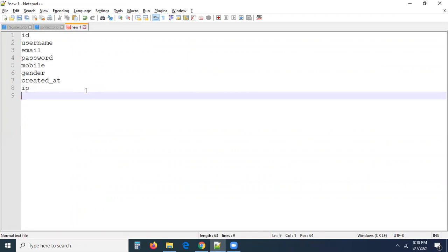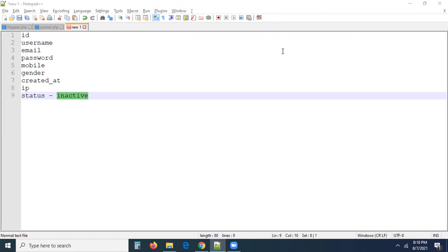Any other we want to save of the user? IP, created date, and status. Status is by default inactive. So once the account is created, your status is inactive. We will send an email with a registration link. There you have to click the activate button. Then your status is going to be active.